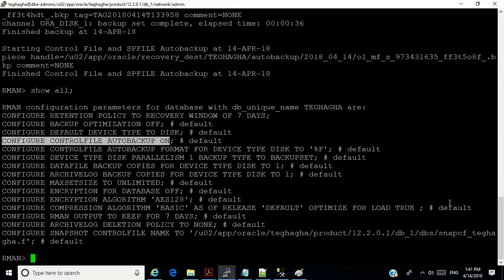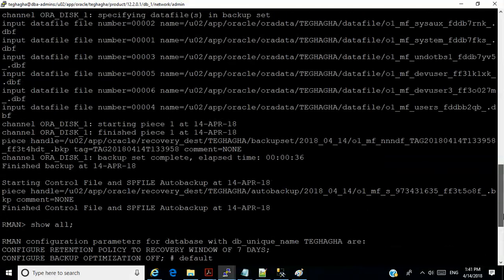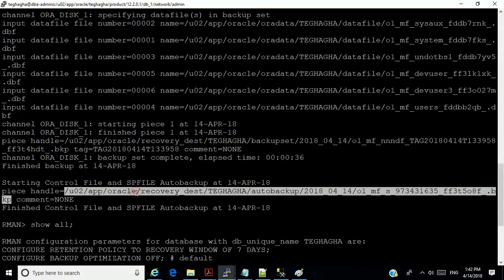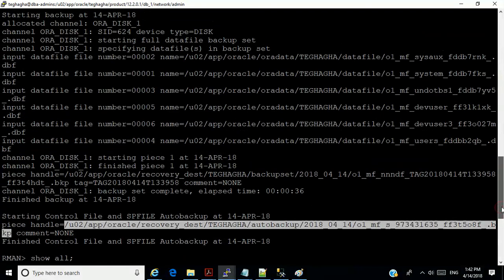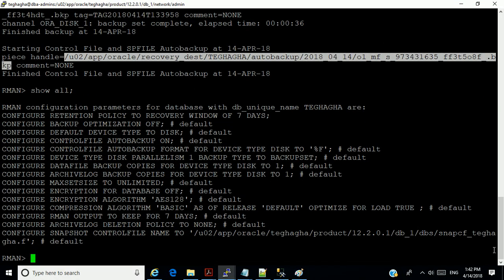If you look at the summary of the backup, you notice that at the end it backs up not just the control file but also the SP file. Very important, because with the SP file you know how to recover your database in case everything has been lost. Let's face it, in the real world, even after you've done a backup, your backup is better off on another location than on your local disk. Now we just created a backup. Now we also have to follow with a backup of the archive log, isn't it?